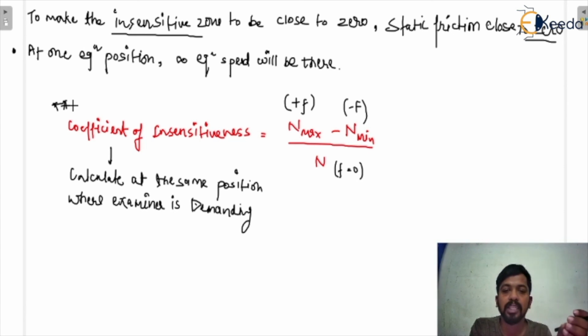Using the formula for the Porter governor, you have to calculate N maximum, N minimum, then the N value, where you put F equal to 0. I hope you understand the coefficient of insensitiveness and the insensitive zone also. That means at one equilibrium position, infinite equilibrium speeds will be there just because of the friction. Okay, so thank you.